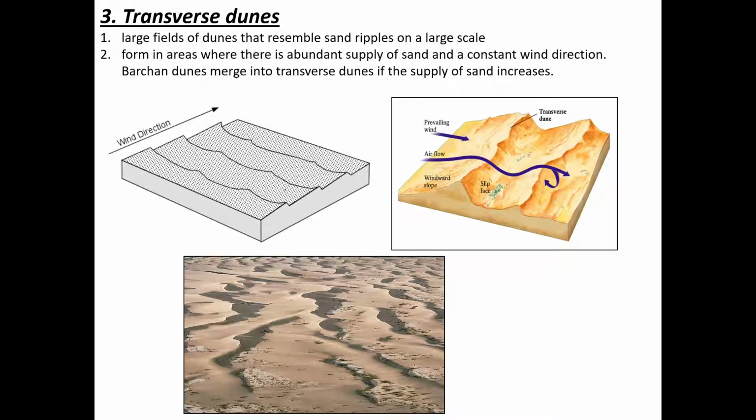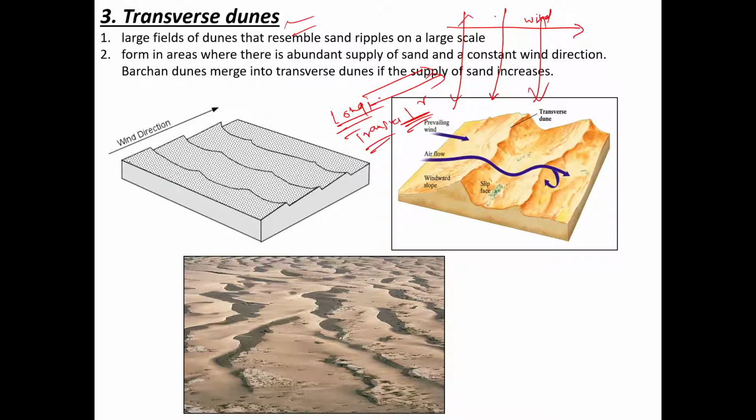Then we get these transverse dunes. If anybody knows the difference between longitudinal and transverse: longitudinal is basically parallel to the wind. Transverse is basically perpendicular, right? So suppose this is the direction of wind. So this is the transverse direction, right? These two directions are perpendicular, the transverse direction.